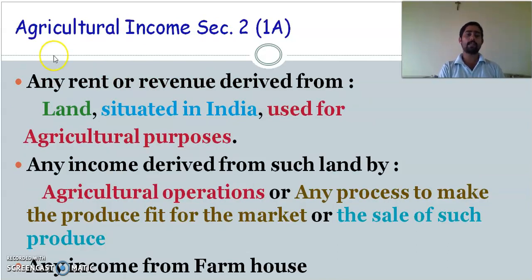First of all, agriculture income means it should be derived from land. The land should be situated in India and it should be used for agriculture purpose. If it is for commercial purpose, we cannot consider it as agriculture income. From that land, you derive some income and you convert it into market fit or sell such produce. These things will be considered as agriculture income. Any income you earn from a farmhouse, pump shed, or a home rented for people will also be considered under agricultural income.